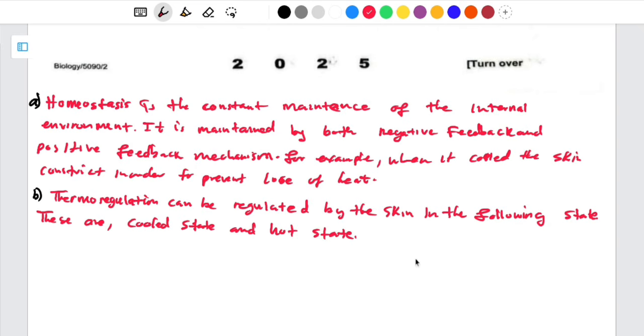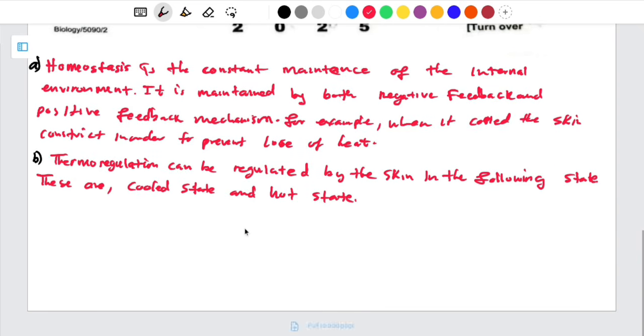Then from there you start explaining under the cold state. So you're going to say, when it is cold, what happens to the skin? The first thing is that the nerve endings are going to sense the change in temperature and send the impulse to the what? To the hypothalamus, because the hypothalamus is the master center for controlling the change in temperature.